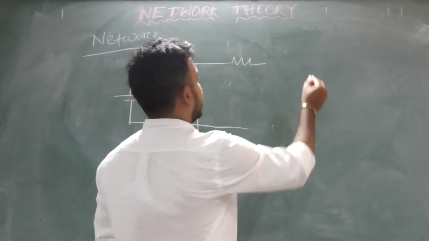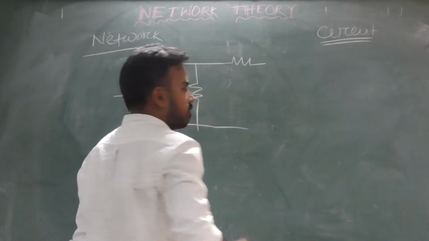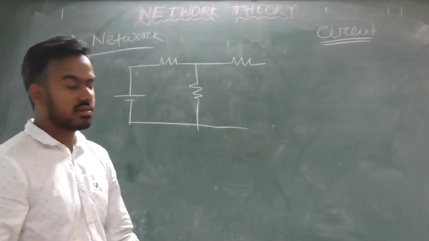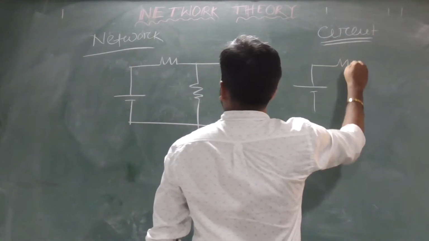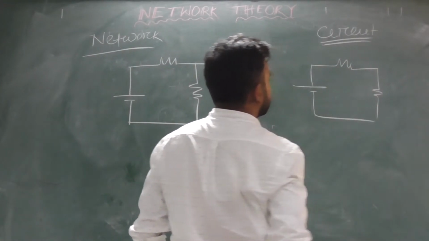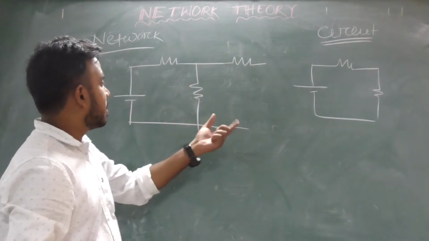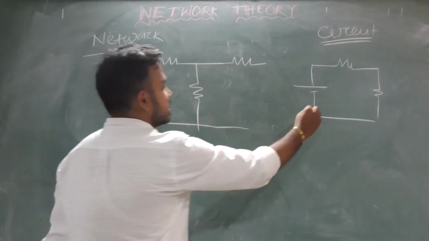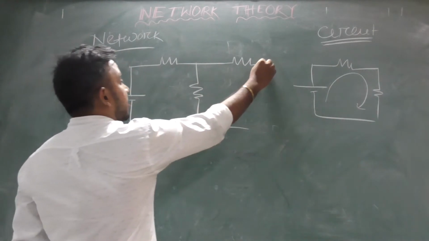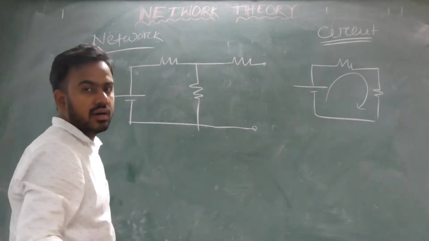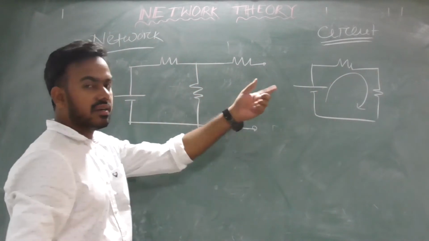And what is a circuit? Any closed loop of a network is called a circuit. So in this network, I can say this is a circuit. Now what is the basic difference between network and circuit? A circuit is a closed path, a closed loop. But a network may be an open path. So as you can see, every circuit is a network, but every network is not a circuit.